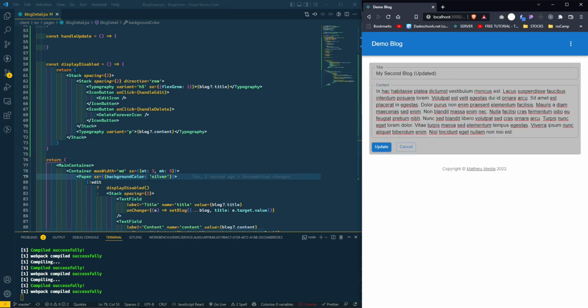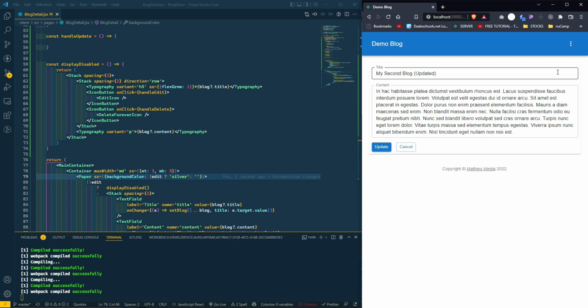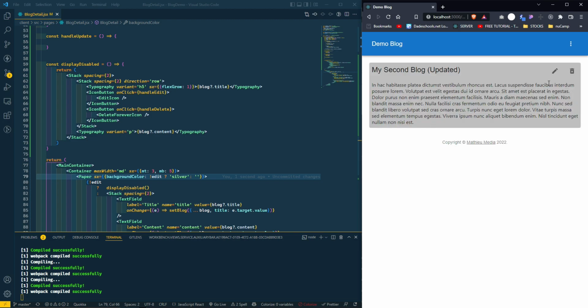We can keep it like this, or we can say if not edit, we're going to say silver, else we're not going to give it a background color if we are on edit. So this is how I have it. You guys can change the UI however you want.